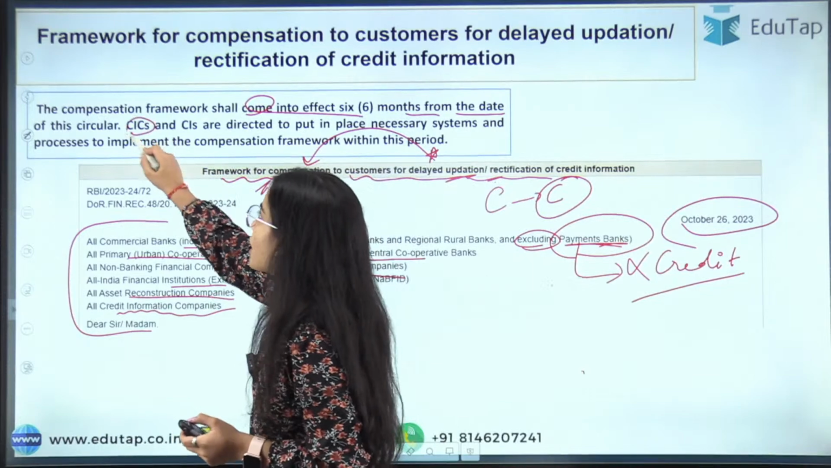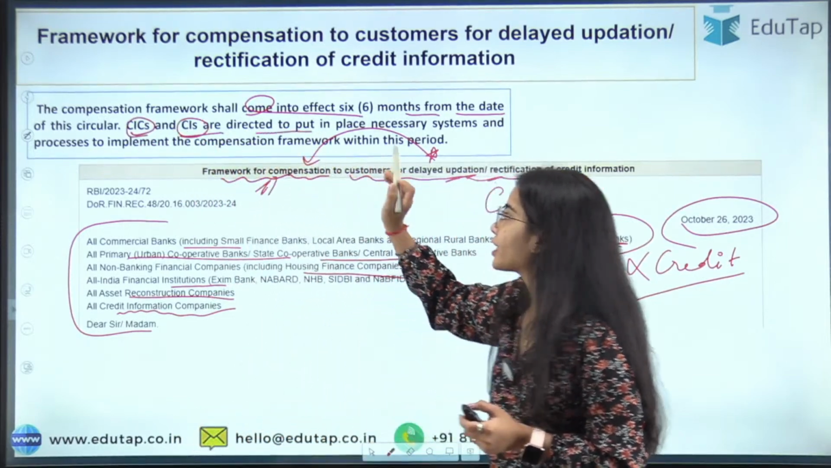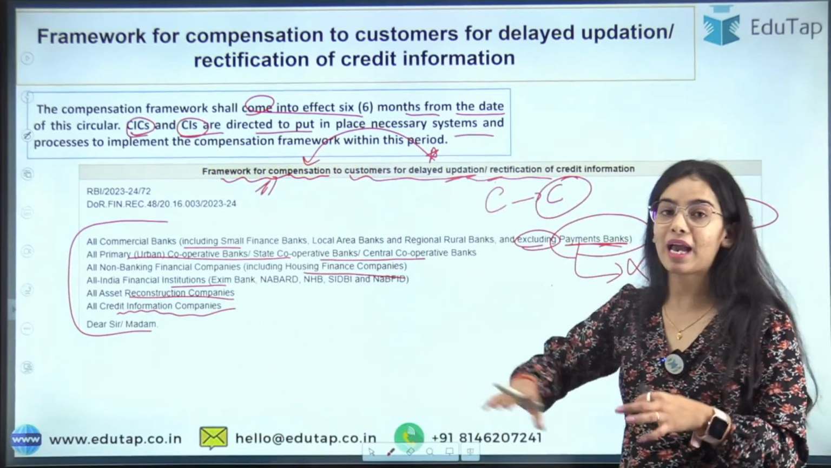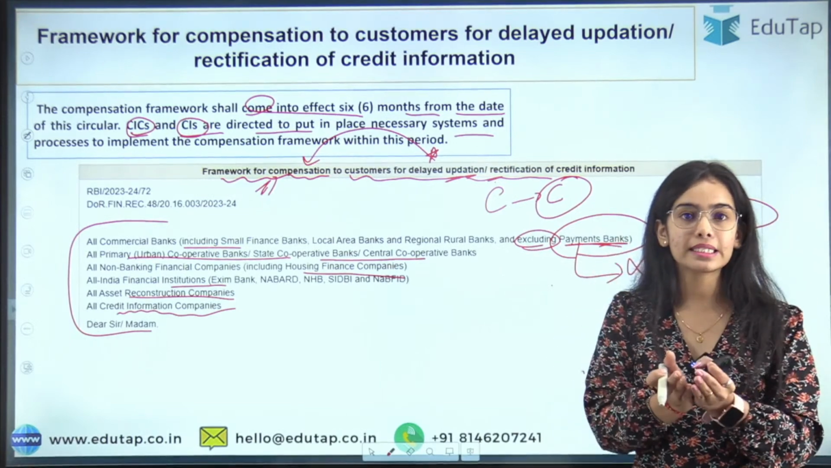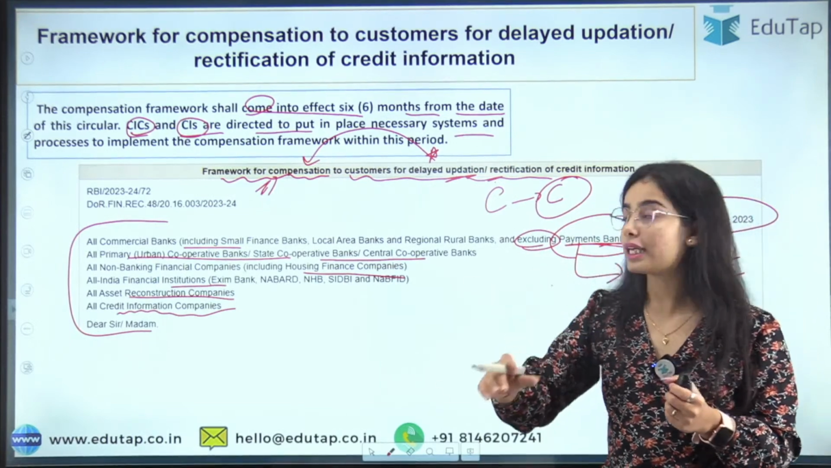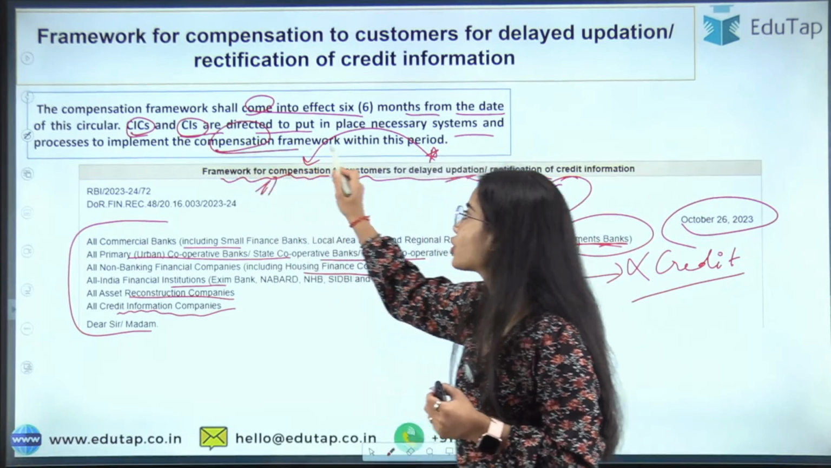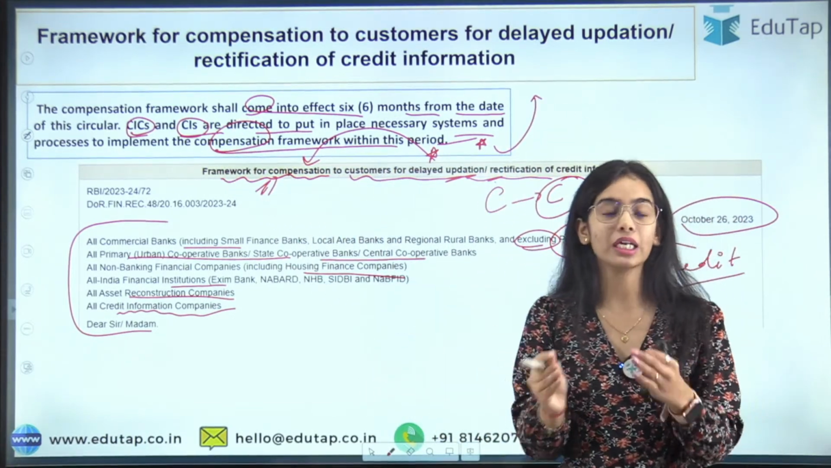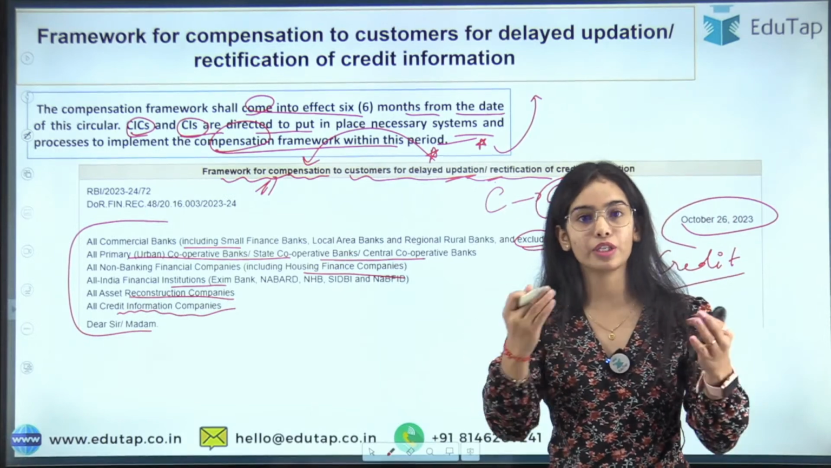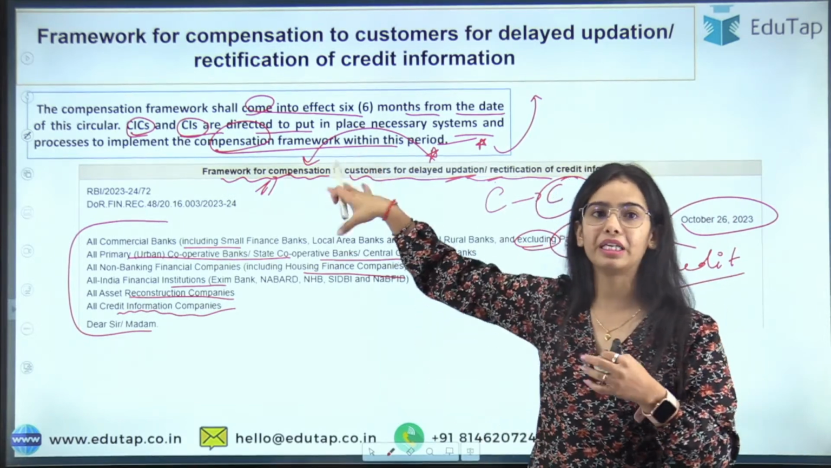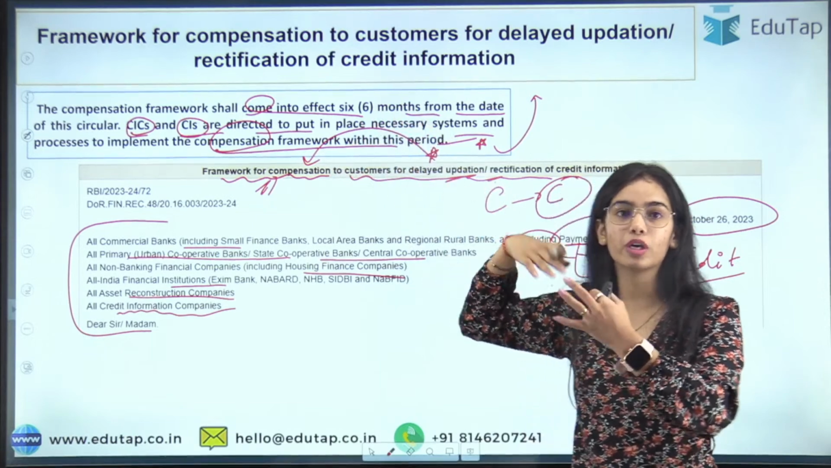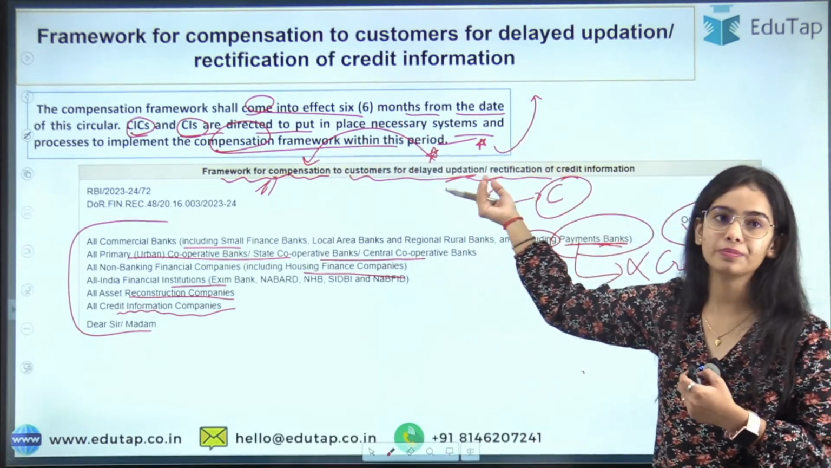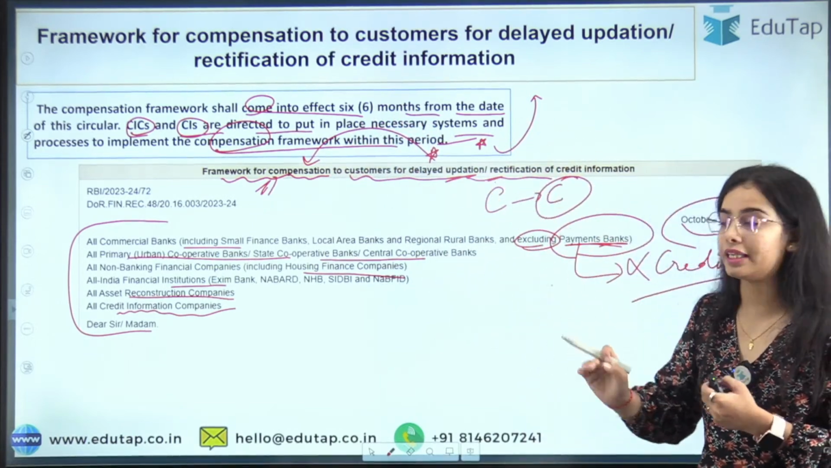The credit information companies and the credit institutions are directed to put in place necessary systems and processes, like the forms and such, that contain all the details to implement the compensation framework within this period. So for the framework, 6 months are given, and these 6 months are with you. You can work on the complete system and the processes that are needed.